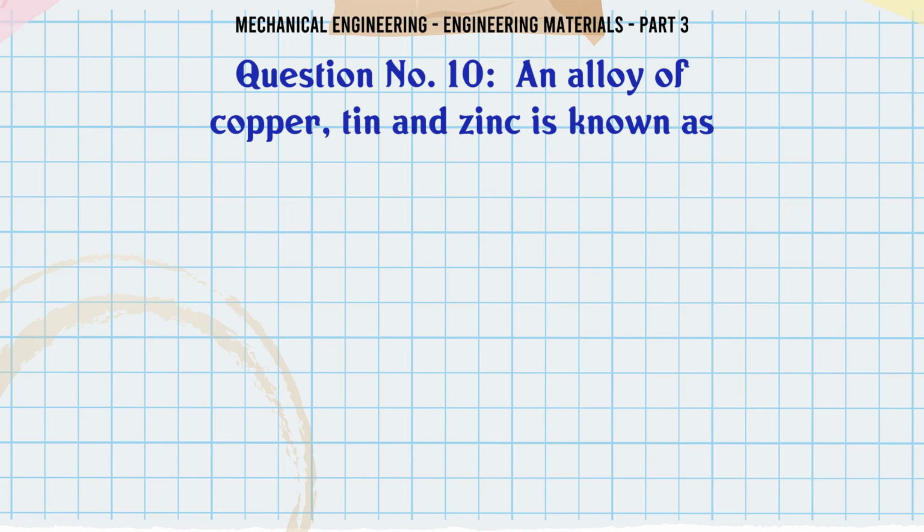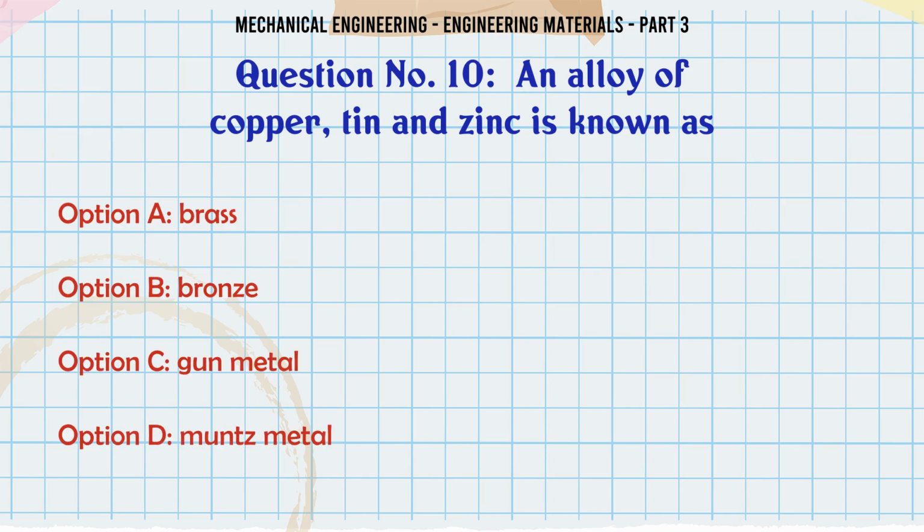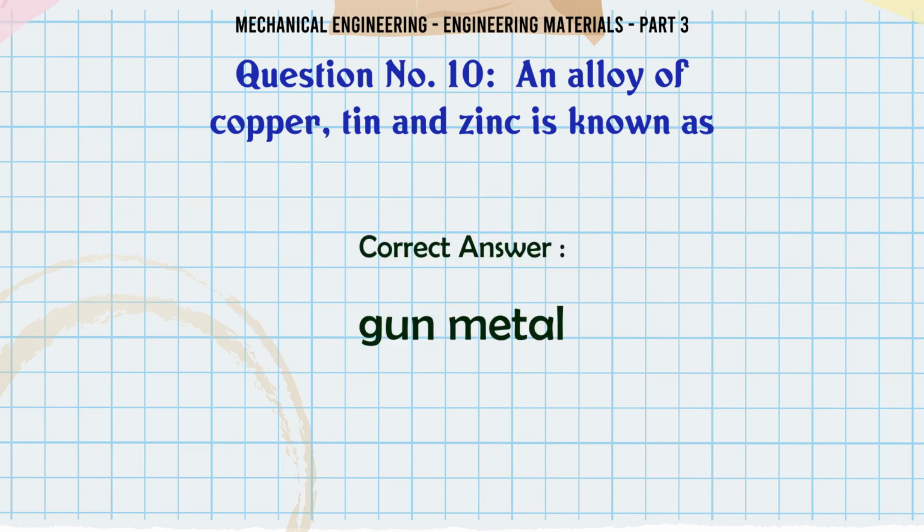An alloy of copper, tin, and zinc is known as: A. Brass. B. Bronze. C. Gunmetal. D. Moon's metal. The correct answer is gunmetal.